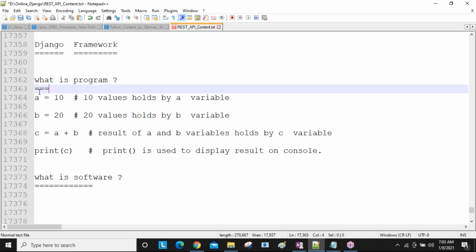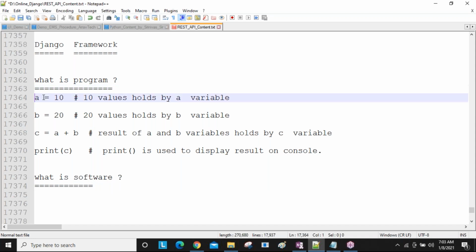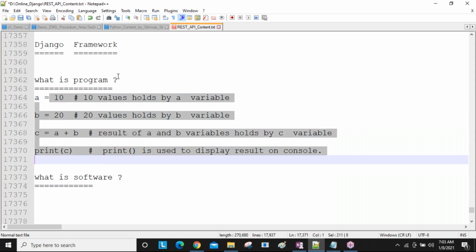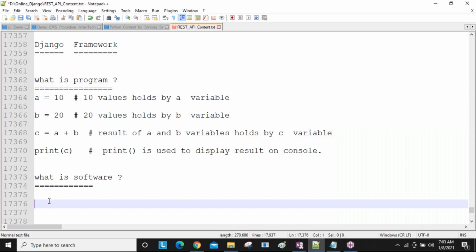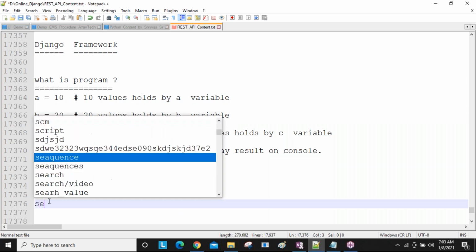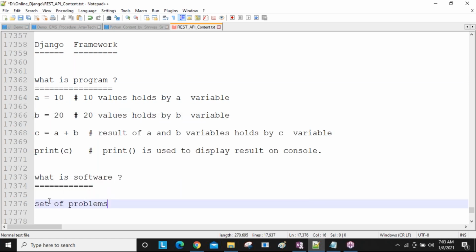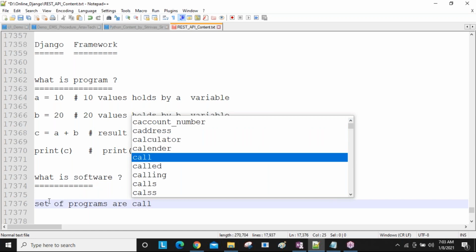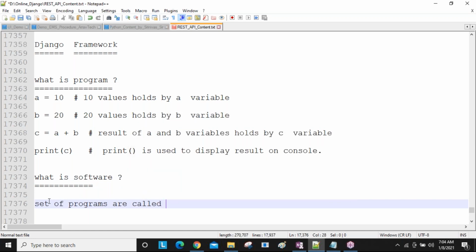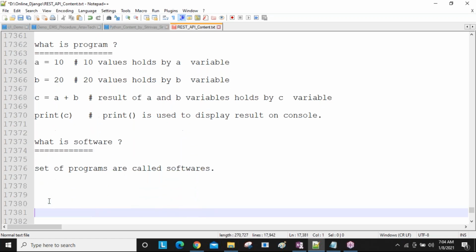A set of instructions is a program, and a set of programs is called software. This is the point: the set of programs are called softwares.